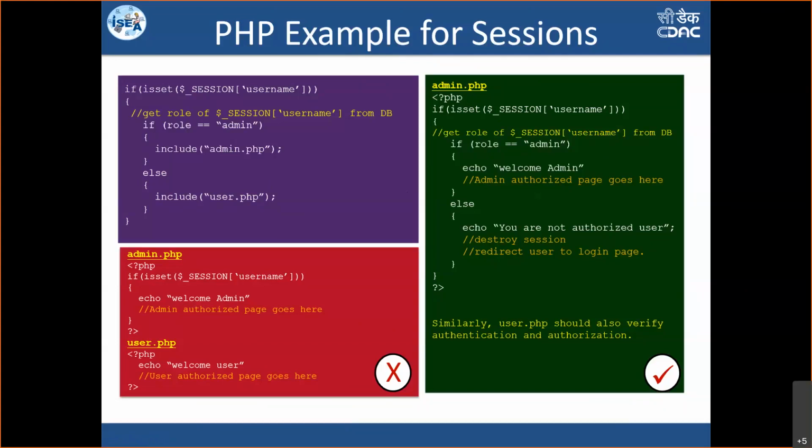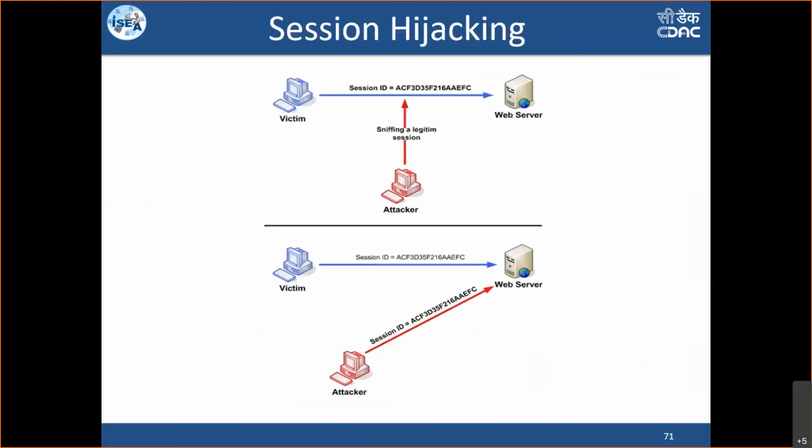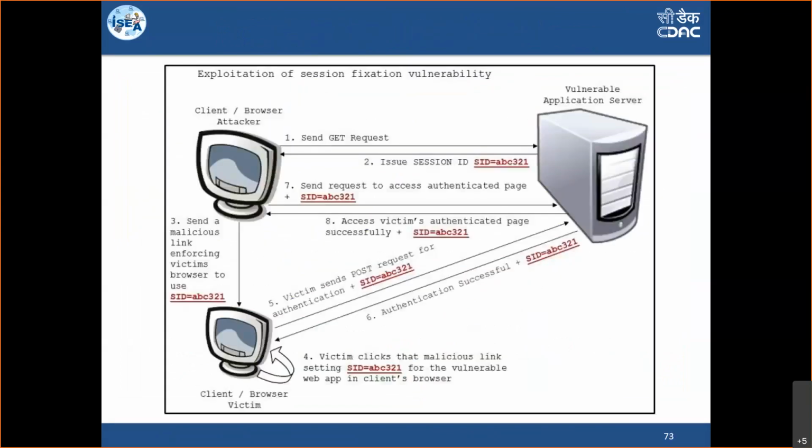After the user logs in, he can do many activities. He can change the URL, he can change the parameters that are there in the URLs, and many other activities. So for each and every page, each and every activity, we need to verify whether the user is allowed to see this page or not. That is the best way of session management. If not, there are so many session related attacks: session hijacking, session fixation, and so on.